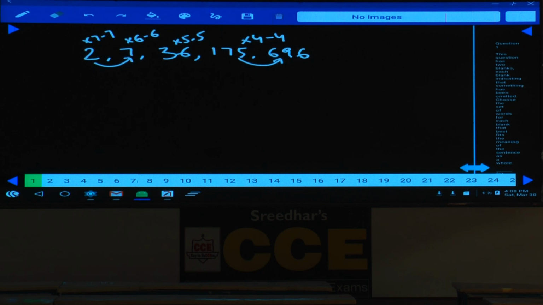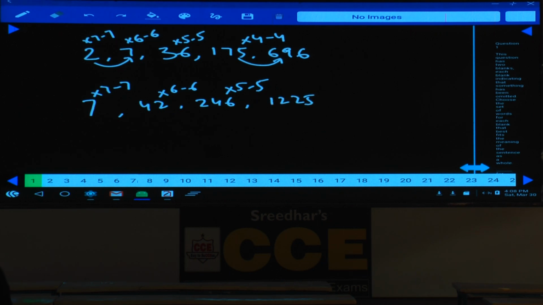Starting with 7 again, we need to identify C. 7 into 7 minus 7 is 42. Then 42 into 6 minus 6: 42 into 6 is 252, minus 6 is 246. Now 246 into 5 minus 5: 246 into 5 is 1230, minus 5 is 1225. Is it there in the choices? 1225 is given in choice 3.